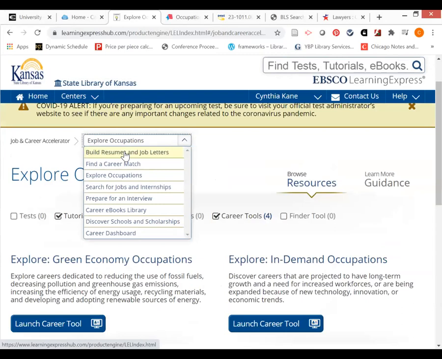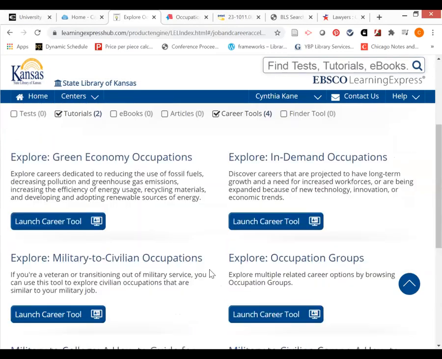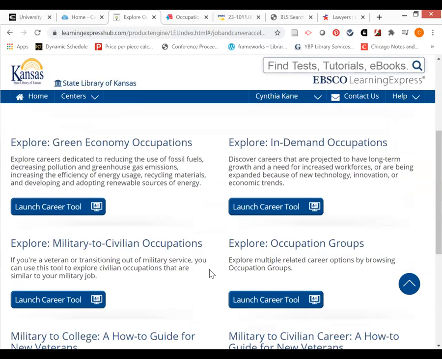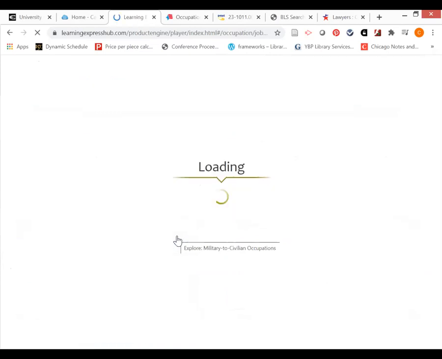It will help you build resumes and job letters. It'll help you search for jobs. It'll help you prepare for an interview. It's just a really powerful source of information. So if I wanted to explore in-demand occupations, we'll let that load.